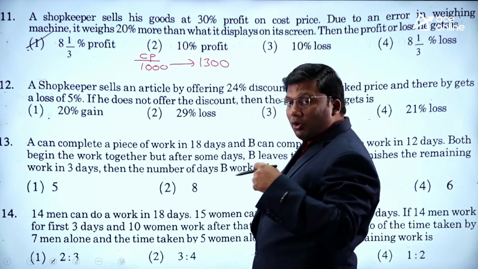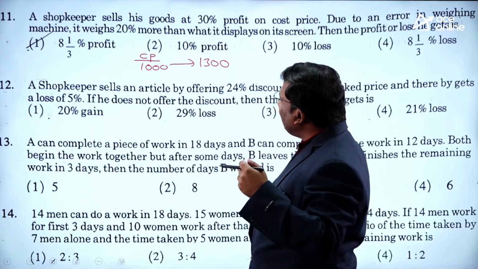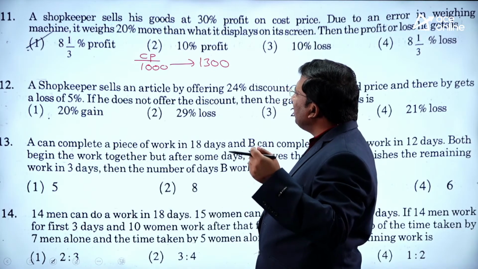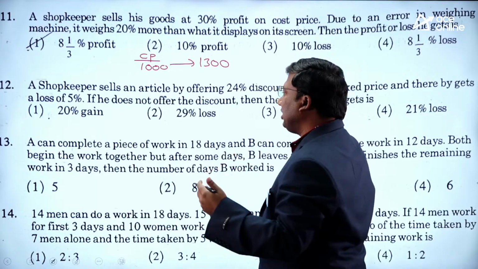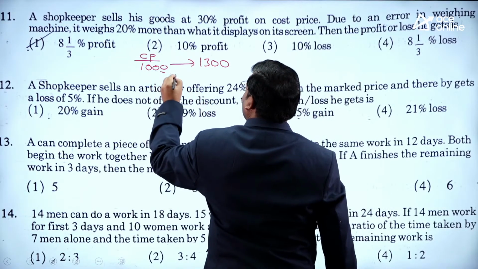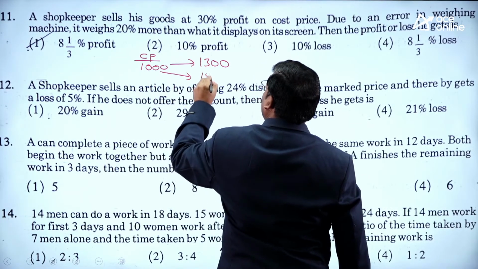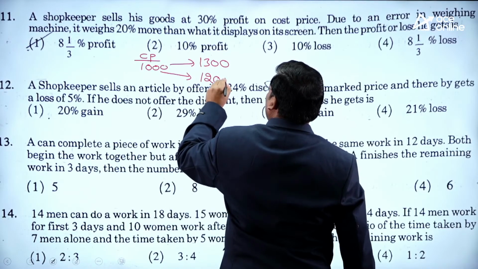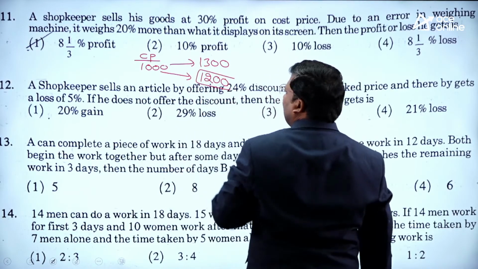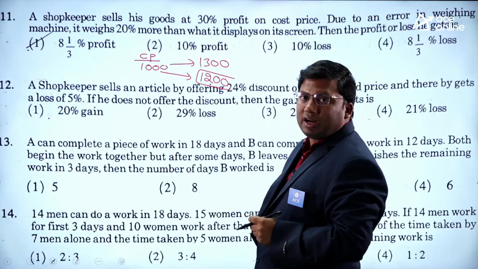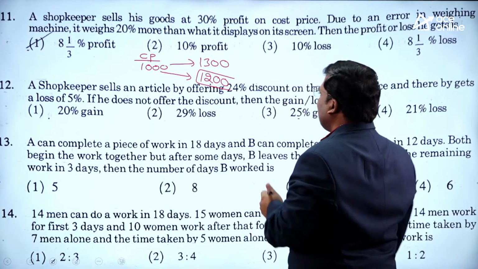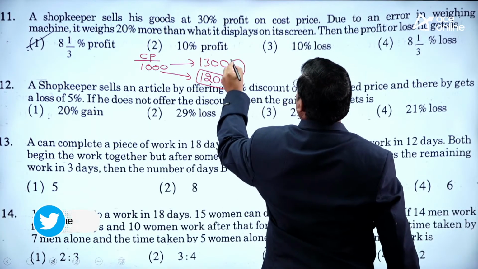1,300. One more thing he is doing. He is also using a balance which weighs 20% more. Actually it is 1,000 grams, but it shows 20% more. 20% of 1,000 is 200, so 200 more is 1,200. 1,200 is becoming 1,300.